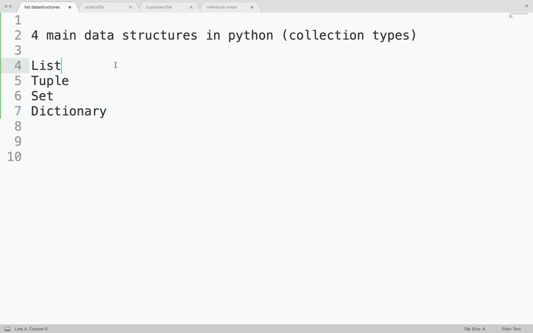Now, as you know, a list is enclosed in square brackets, for example a list of the numbers 1, 2, 3, 4. A tuple is enclosed inside round brackets, 1, 2, 3, 4, and a set is enclosed in curly braces, like 1, 2, 3, 4. And a dictionary is something like a key-value collection.